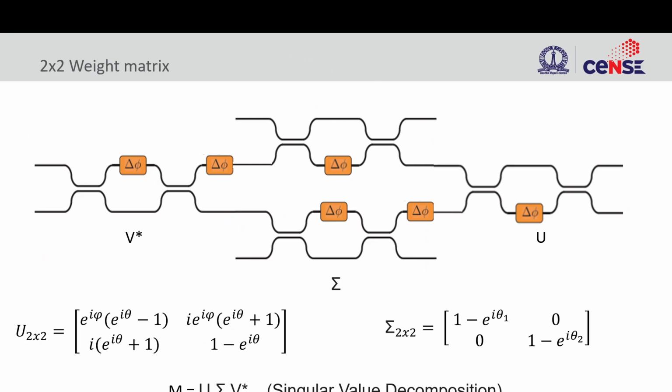Then for the matrix, I said that this tunable basic unit block can do a unitary matrix. But in general, we might want to do any real matrix, right? The neural network might not be just limited to unitary matrices. So for doing a general matrix, we just use the singular value decomposition theorem. So that will be unitary times diagonal times conjugate unitary. That is what is done here.